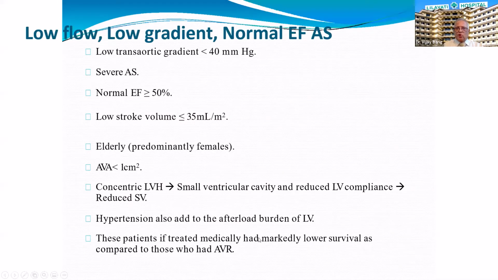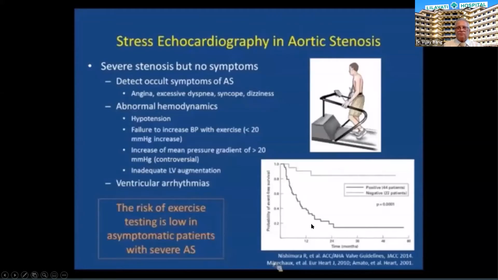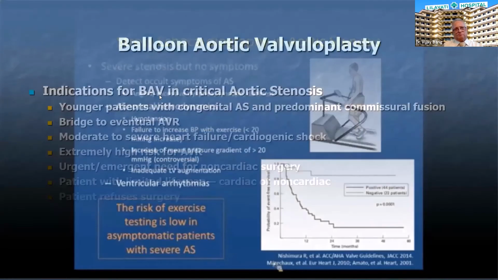These patients do not do well on medical treatment, so AVR is supposed to be a better treatment for them. Now, asymptomatic patients, because they modify their own activity, can be asymptomatic despite having severe aortic stenosis, and should be subjected to a low risk stress test. If symptoms are reproduced on the stress test, these patients again will go for AVR.